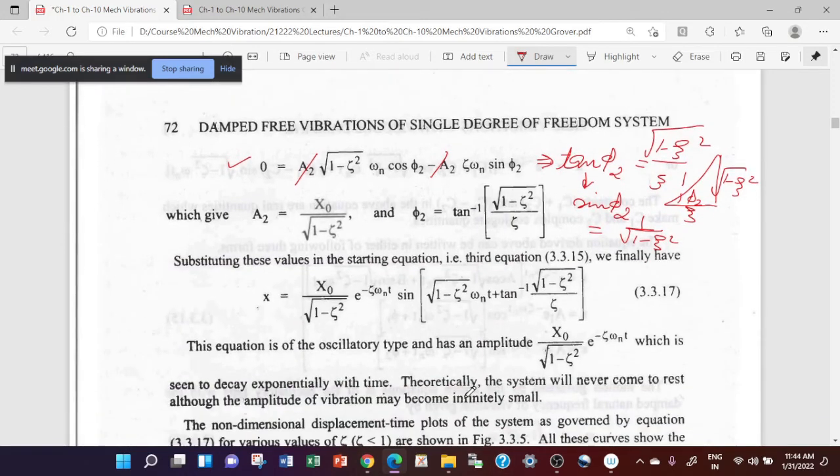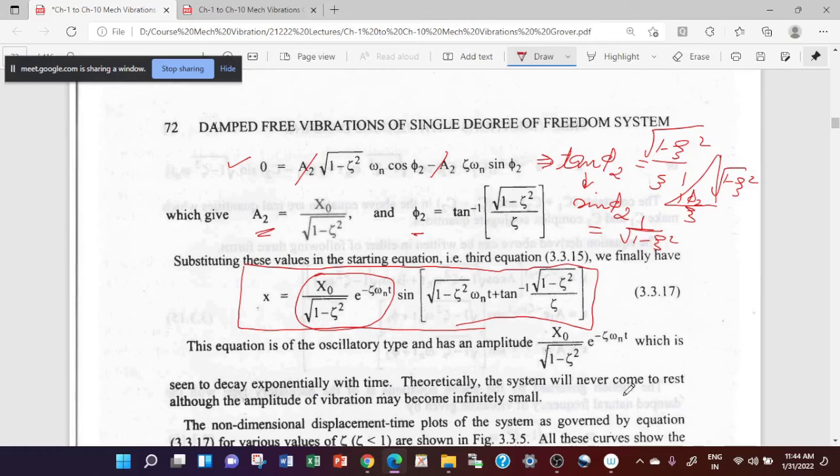So when you put the value of A2 and phi 2 here, you are getting this equation. This is the generalized equation for given initial conditions for an underdamped system. And this term is basically the amplitude of the free damped vibration, which is decaying exponentially with time.